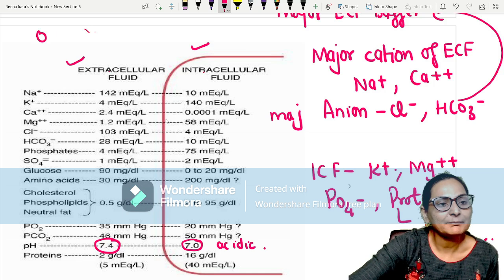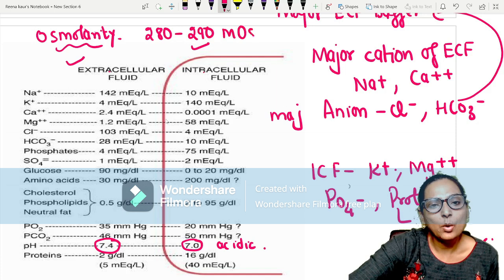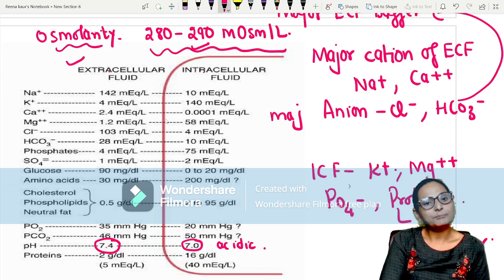Osmolarity will be the same in both the ICF and ECF. It will be 280 to 290 milliosmoles per liter. So the osmolarity is going to be the same both inside and outside.